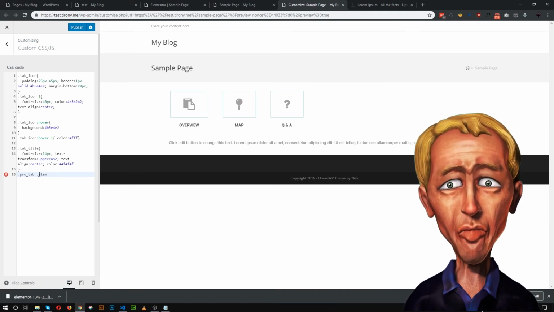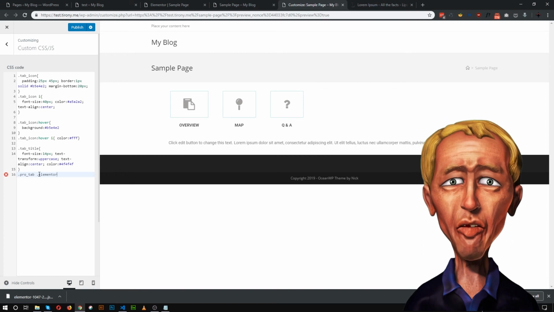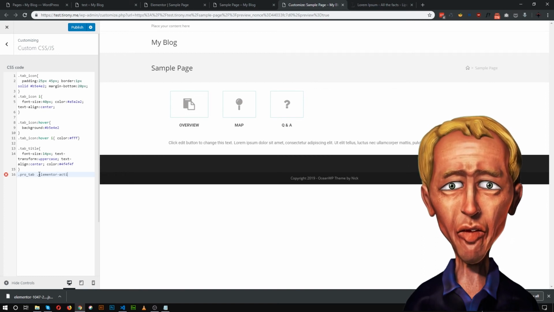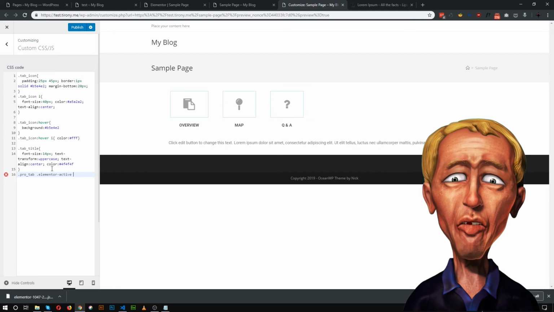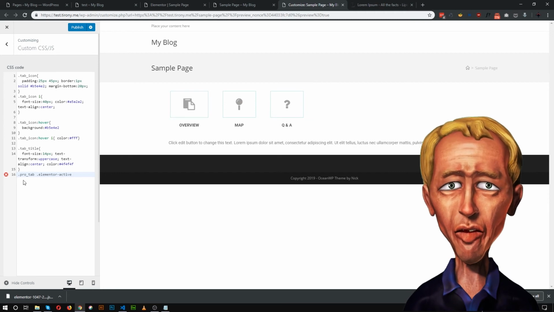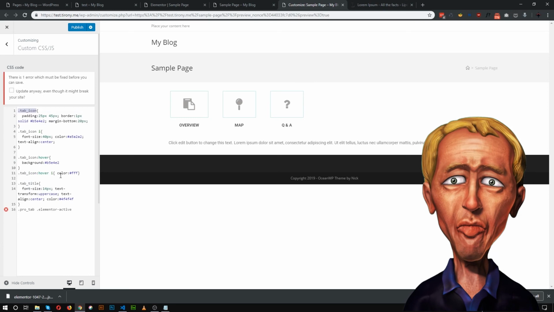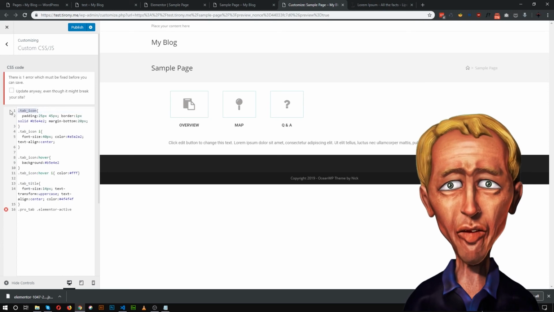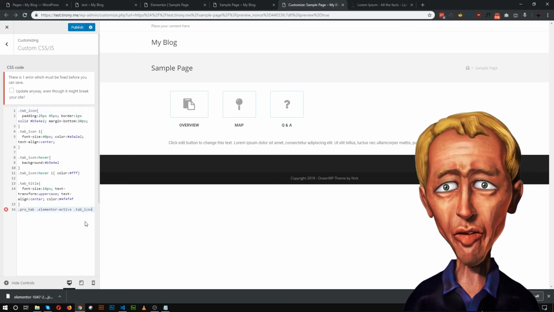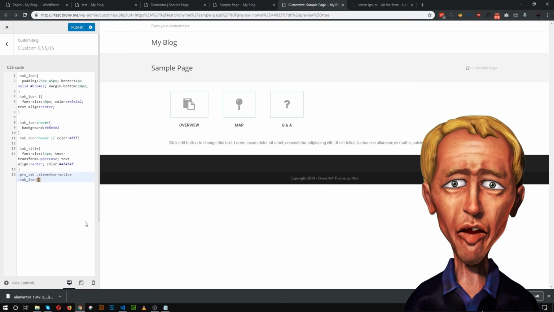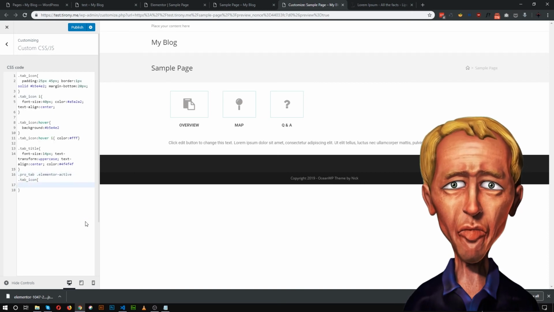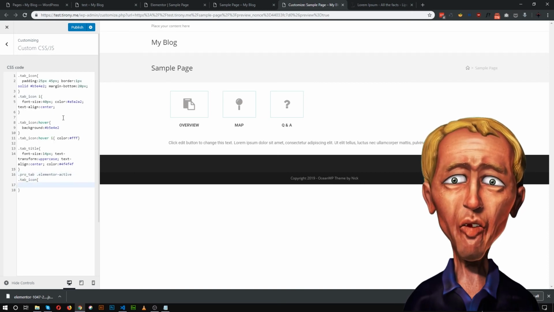So Elementor dash active. This is the class for active tab, and we need to target this active tab and the tab icon. So within the active tab we need to target the tab icon. So tab icon, and let's change the background to this one.